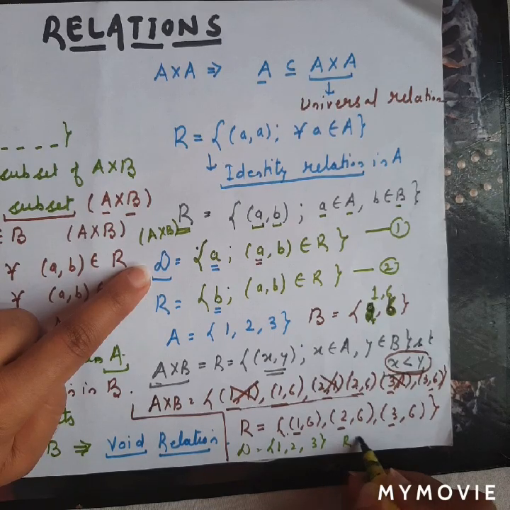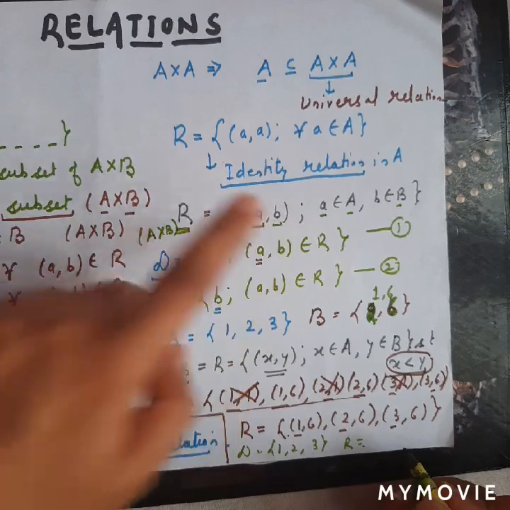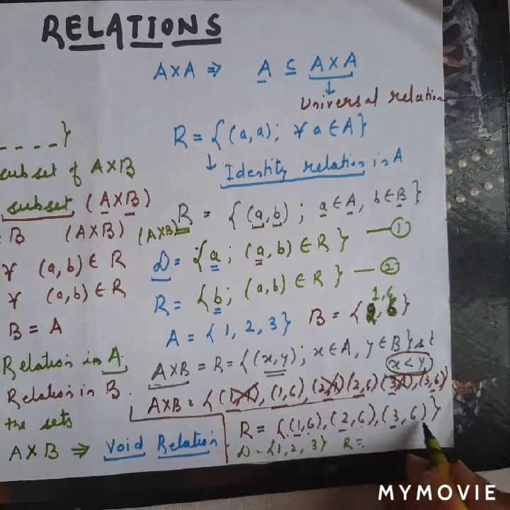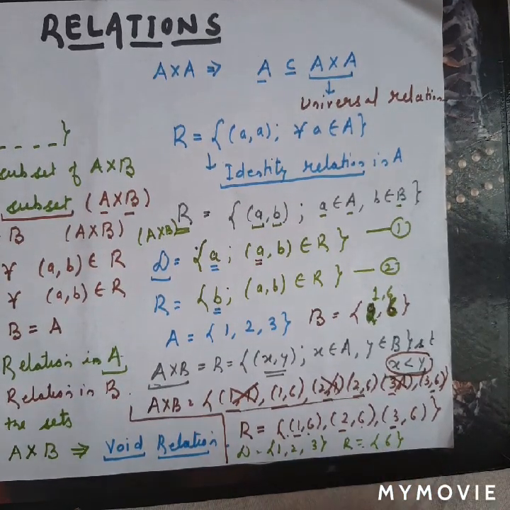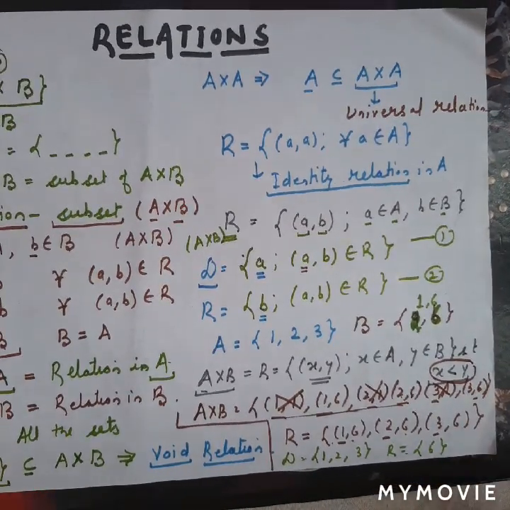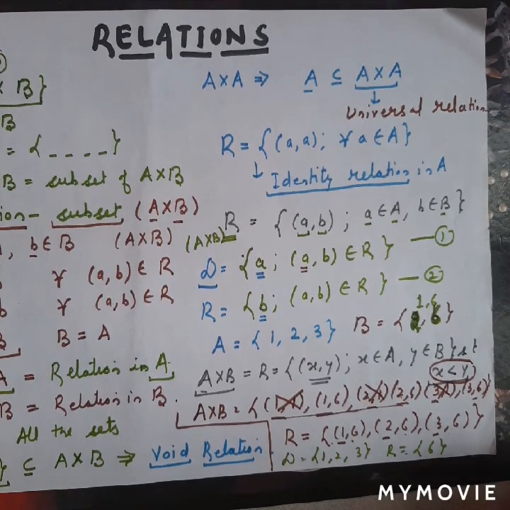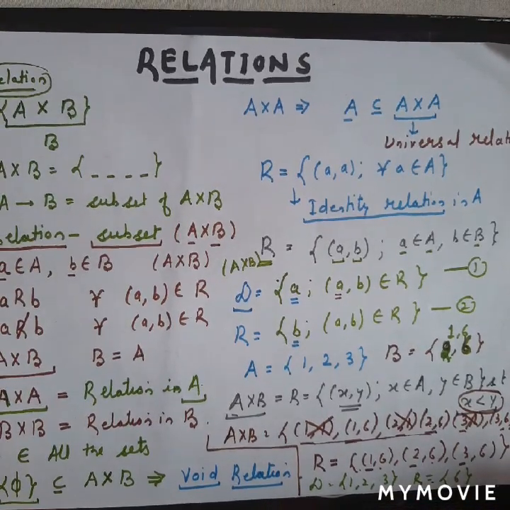In the same way, what will be range? It is the collection of all the second elements of the ordered pairs. So it will be 6, 6, 6. So 6 is the range. Fine. So this is all about relations and its domain. And the next thing we will do is types of relations.